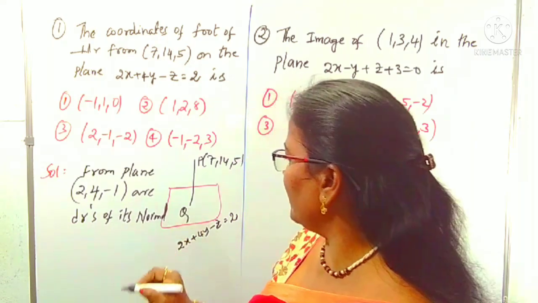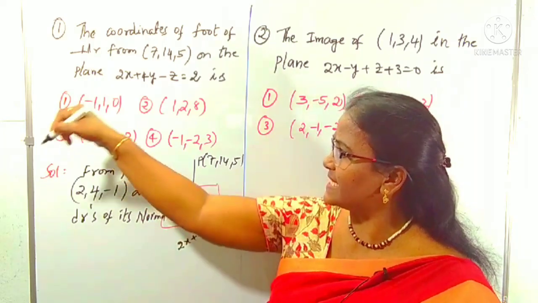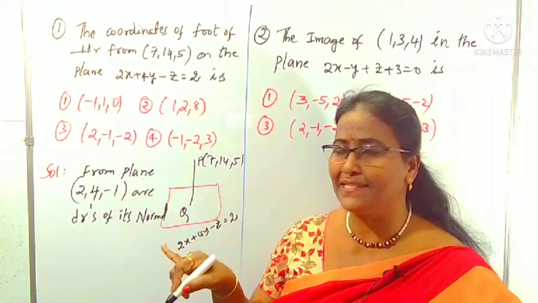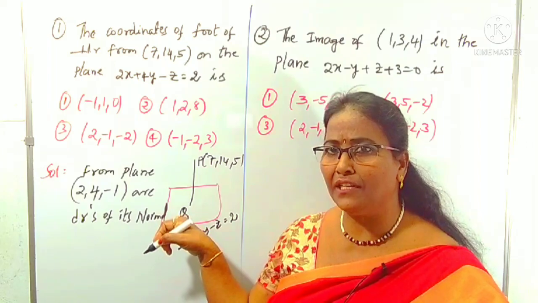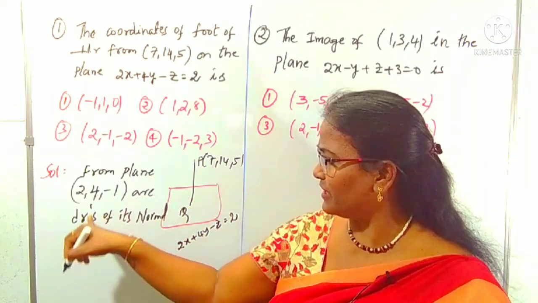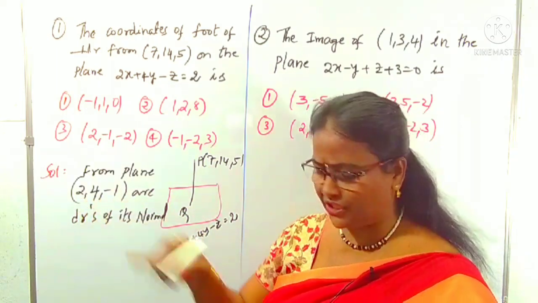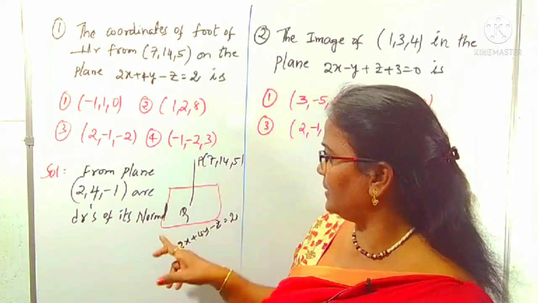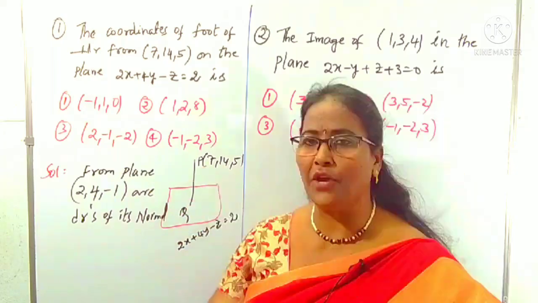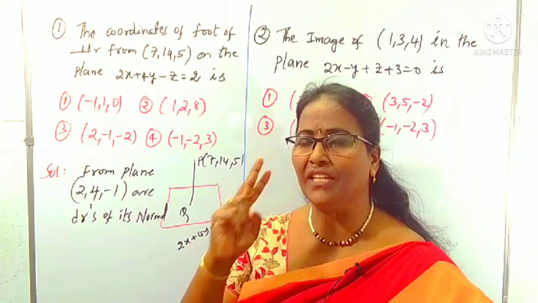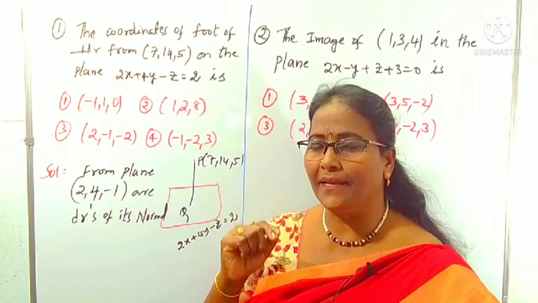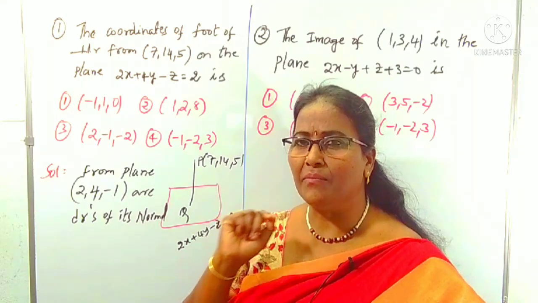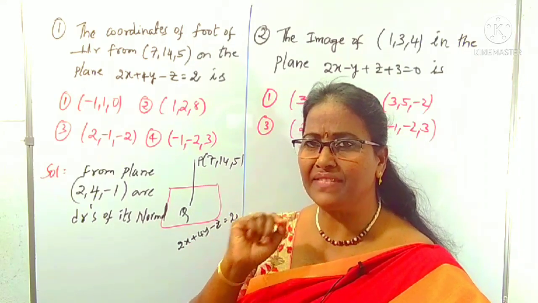Now we can find the Q point, which is there in the options. The P point is already there. Is PQ a normal line or not? The point whose line DRs coincide with the normal DRs is our required point. P is here, Q is somewhere else. How can you find the DRs of a line when there are 2 points? Take the difference of x coordinates, the difference of y coordinates, and the difference of z coordinates.